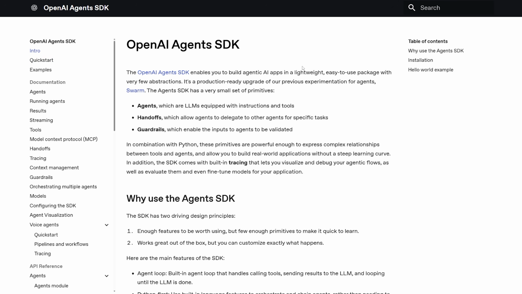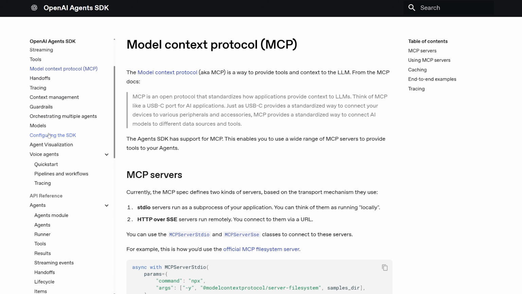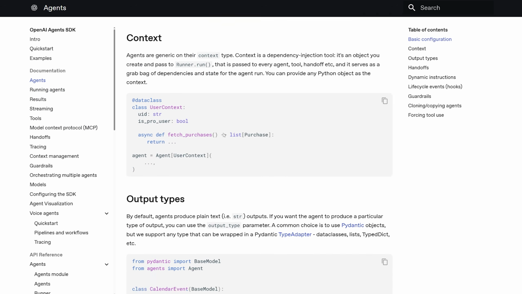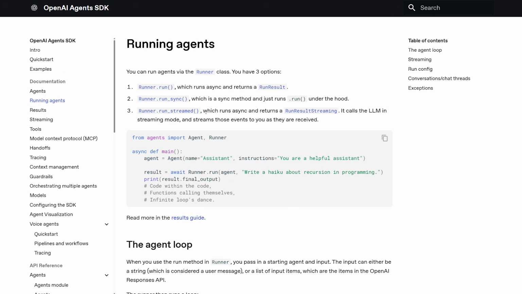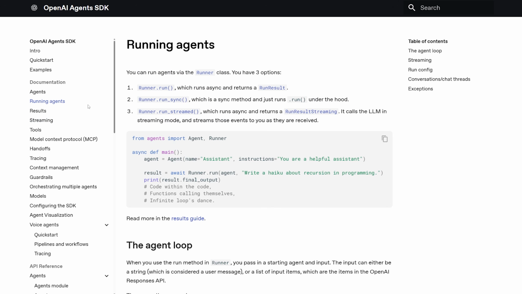Another great source of information that you'll need for the series is the OpenAI Agents SDK official documentation. I'll have a link for this in the description below, of course. But yeah, this is just documentation from OpenAI themselves that explains how to use every single feature of their library. So if you honestly just want to not watch my video, you don't have to, but I try to explain a little bit better than this. I go into a little bit more detail, at least I try to. But a lot of my examples are going to be based on this or modified based on this. And it's just a great resource. If maybe I don't explain something as good, you can come here and try and find some more documentation on it. It's always great to have more than one source of information, okay? So make sure to check it out.